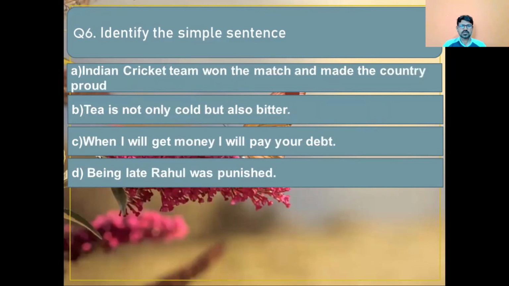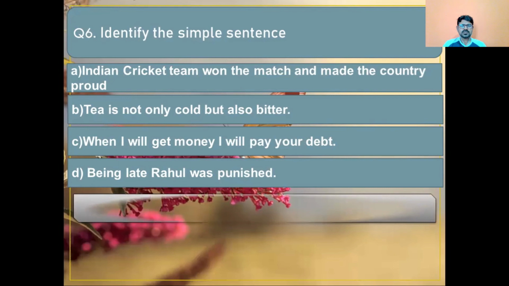Question number 6. Identify the simple sentence. Option A. Indian cricket team won the match and made the country proud. Option B. Tea is not only cold but also bitter. Option C. When I will get money, I will pay your debt. Option D. Being late, Rahul was punished. Dear students, please identify the simple sentence.